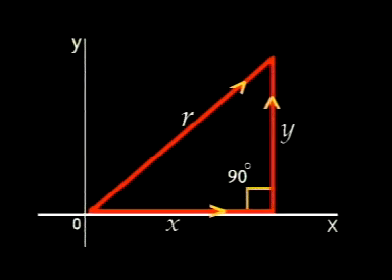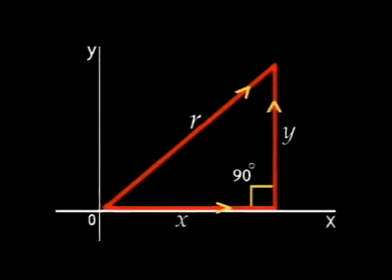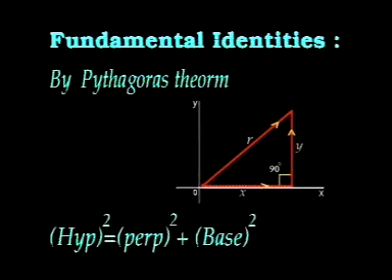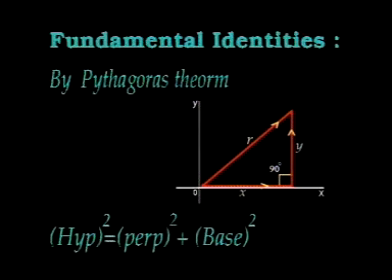So this should be your x, this will be your y, and that is your r, let's suppose the vector r. By applying the Pythagoras theorem, hypotenuse square is equal to perpendicular square plus base square.